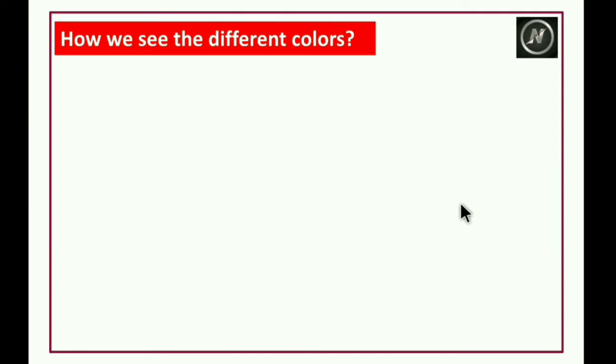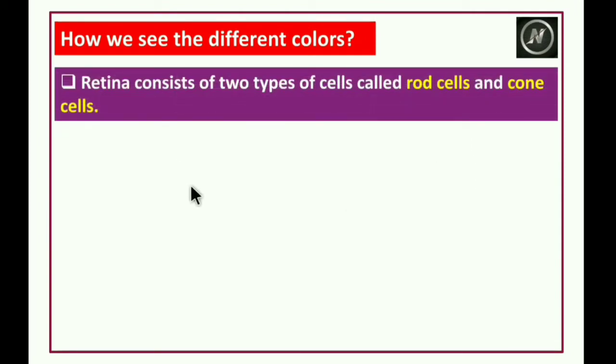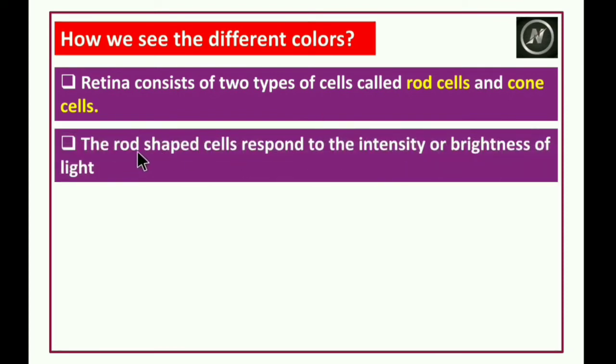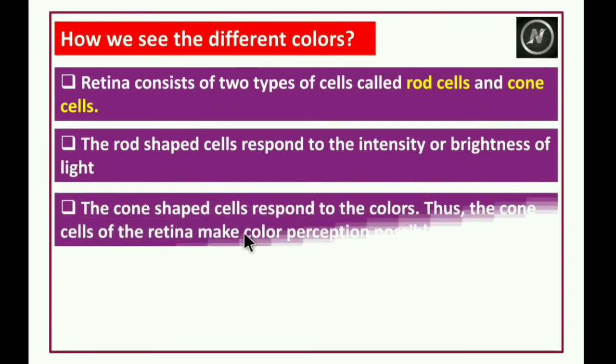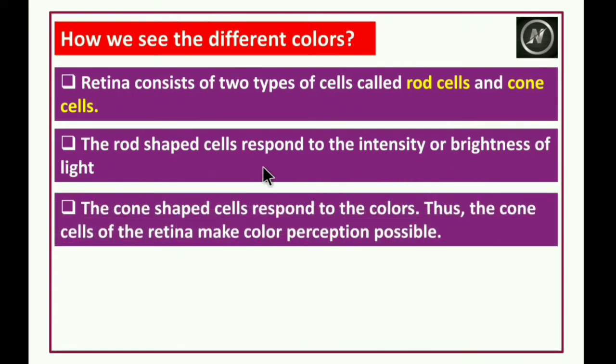How do we see the different colors? The retina consists of two types of cells called rod cells and cone cells. The rod shaped cells respond to the intensity or brightness of the light. The cone shaped cells respond to the colors. Thus the cone cells of the retina make color perception possible.